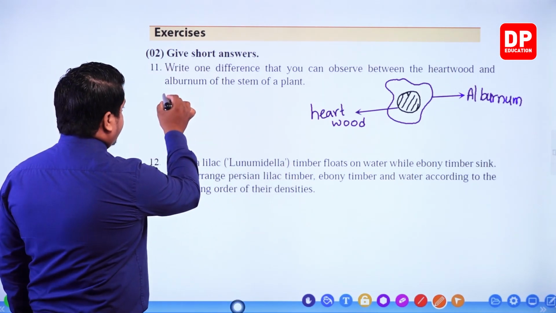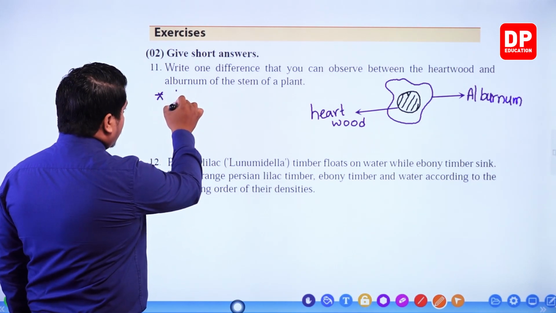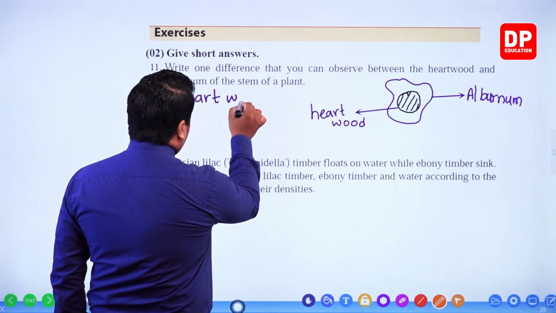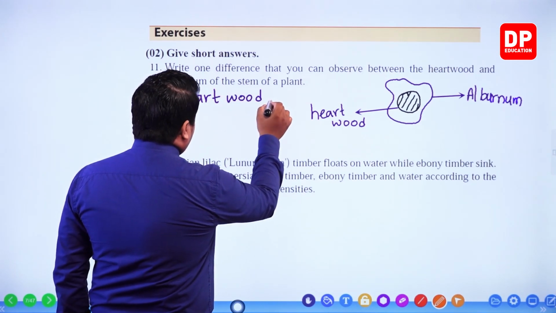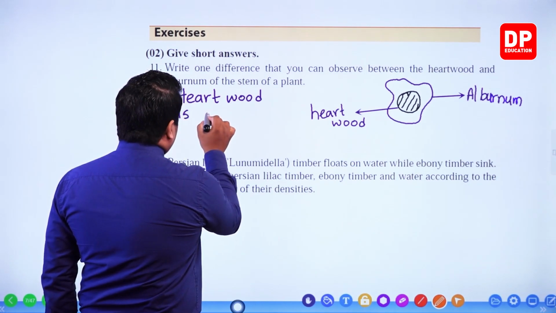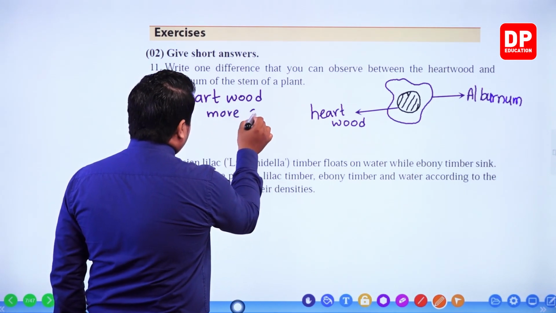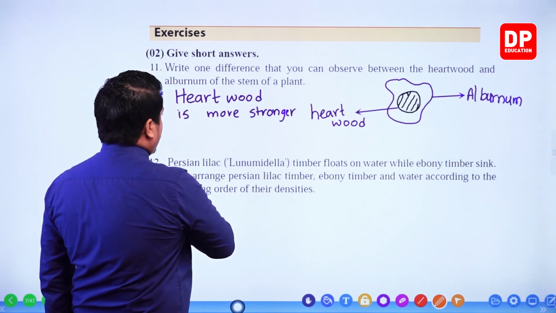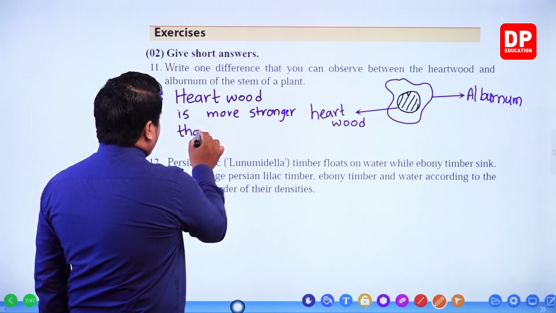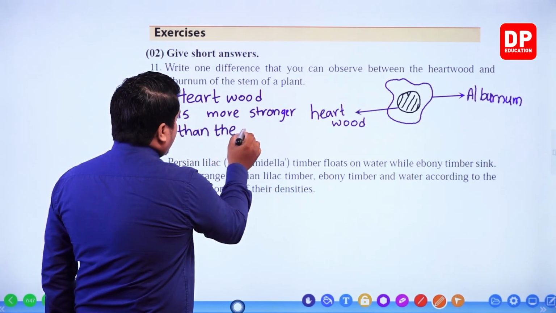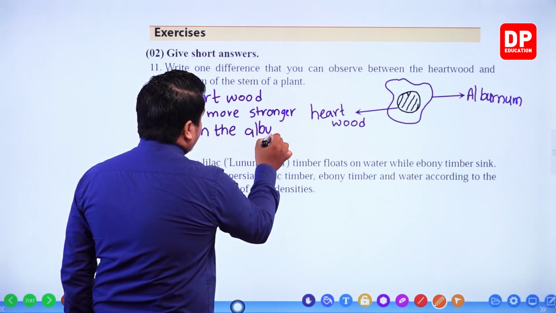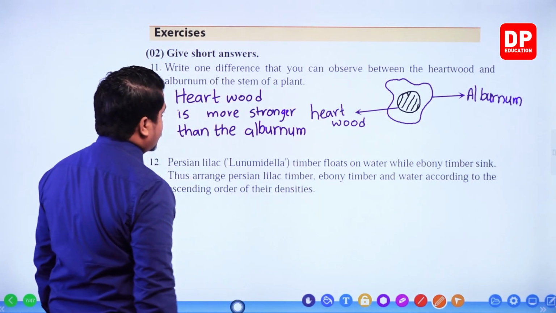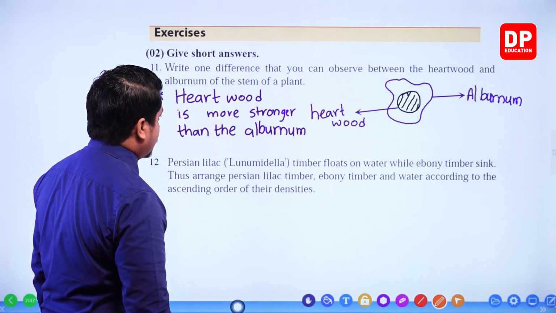So we can write heartwood is stronger than the alburnum. This is the difference, my dear children. Okay, this is the difference.